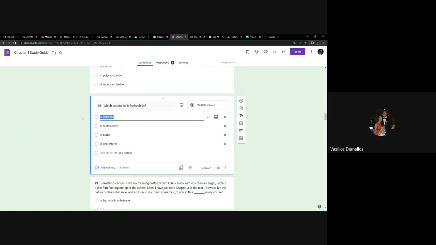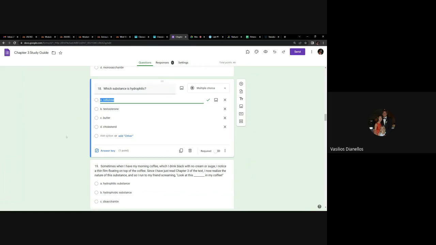Here's something more important though. It's not like you need to memorize the fact that cellulose is hydrophilic, but, and this is good test taking advice for any exam for any subject, sometimes if you don't know the answer, look for the thing that, like, one of these things is not like the other. So testosterone, lipid; butter, lipid; cholesterol, lipid, right? This is the one thing that's not a lipid. So even if you couldn't remember that cellulose is hydrophilic, that's the one thing that's different. So any questions about number 18?